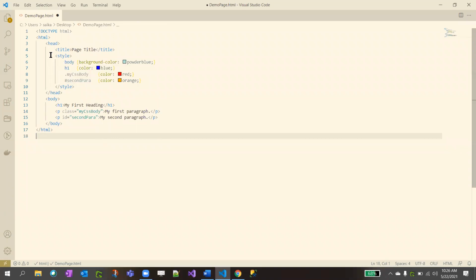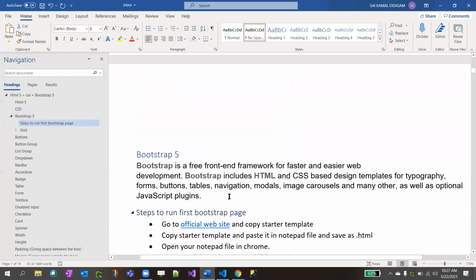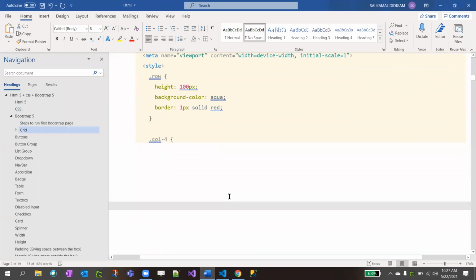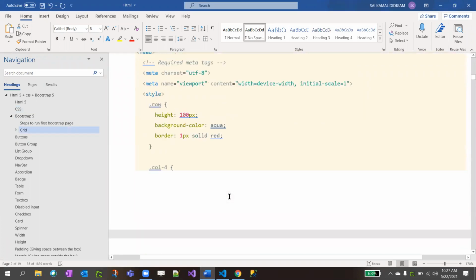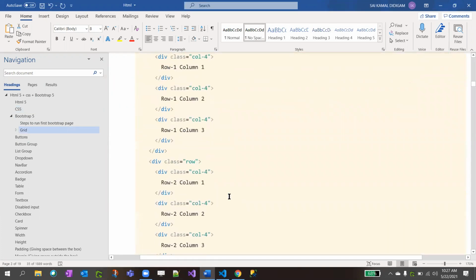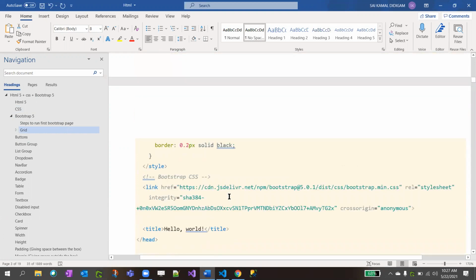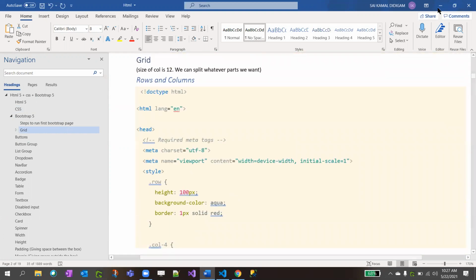Yeah. So as I said, there are three sections: head, body, and footer, right? I'm not having a footer here. It's optional, you could have it or not.